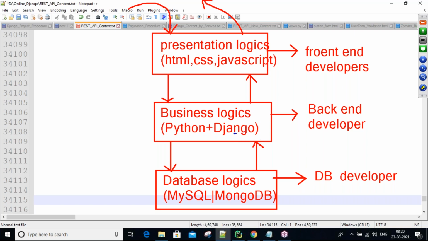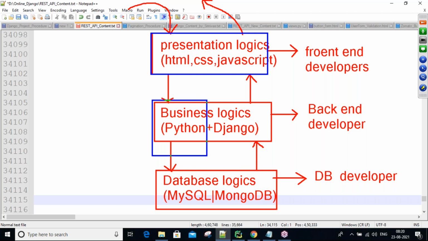If you are learning Django, we are going to learn about the presentation also: what is required to develop our Django application with the front end, along with the back end. I'll take care of that, guys. HTML, CSS, Bootstrap, all these things that are required for our Django development, I'll take care of. In Django, we are going to learn both the front end and back end together. Not only the pure back end, we are developing the front end code along with the back end code, and we are also going to learn database logic.